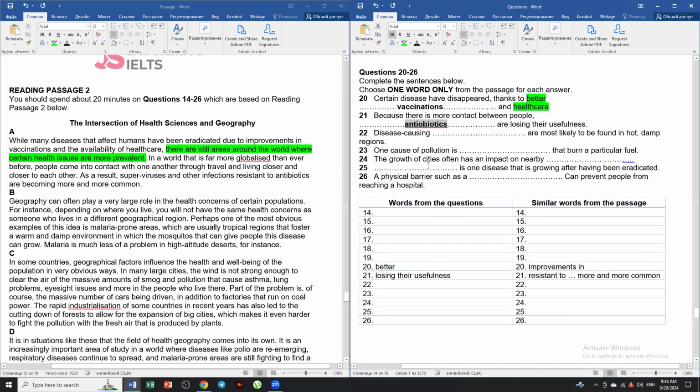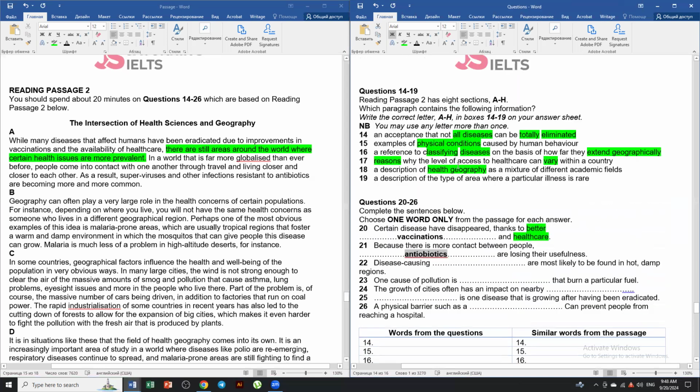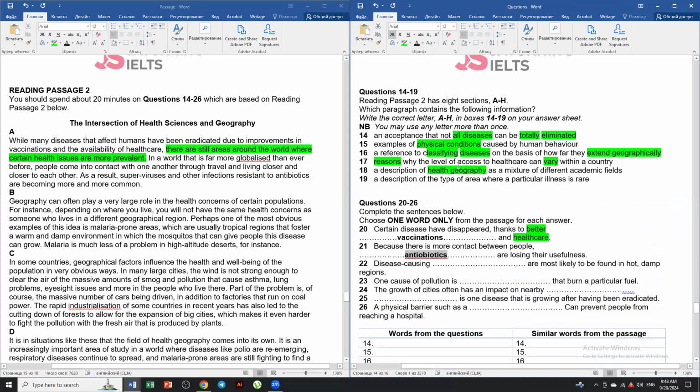However, in terms of the paragraphs, I think I haven't found anything else. Geography can often play a very large role in the health concerns of certain populations. For instance, depending on where you live, you will not have the same health concerns as someone who lives in a different geographical region. We want to take that as an example because of the words for instance.